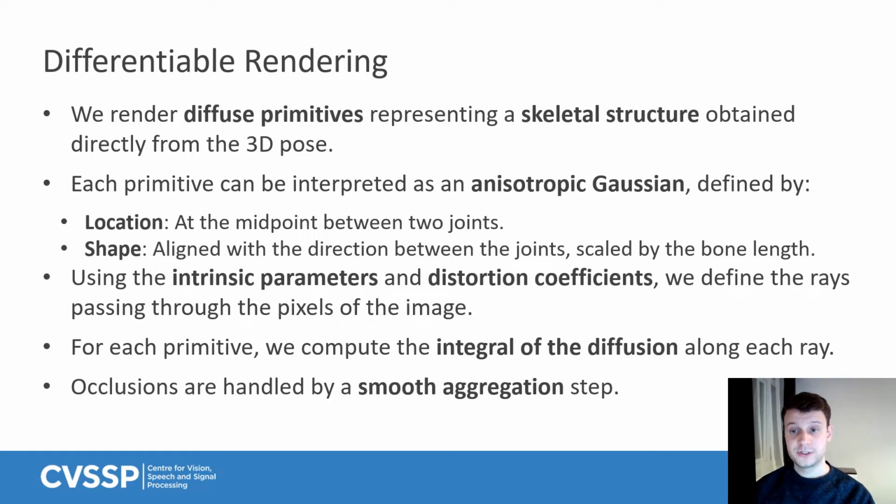Using the camera intrinsic parameters and distortion coefficients, we tailor the rays passing through the pixels of the image to that camera. We measure the density diffused by each primitive along each ray of the image by calculating the integral of the diffusion along that ray. We know that objects closer to the camera should occlude those farther from it. Therefore, we handle the occlusions between primitives with a smooth aggregation step, in which each ray favors one primitive and discounts the other based on their proximity to the ray. It is worth noting that our renderer is differentiable with respect to each input parameter, as the rendering function is a composition of differentiable functions.